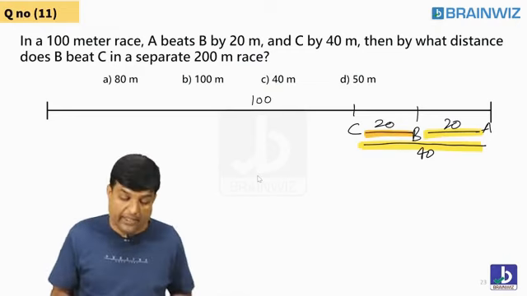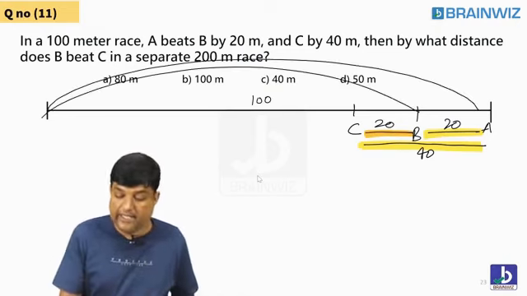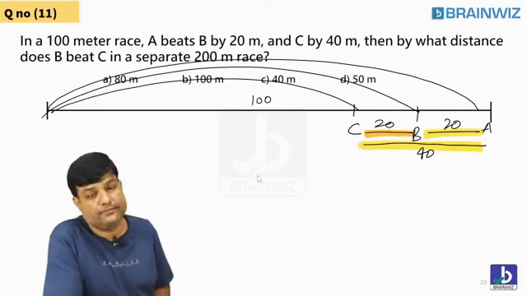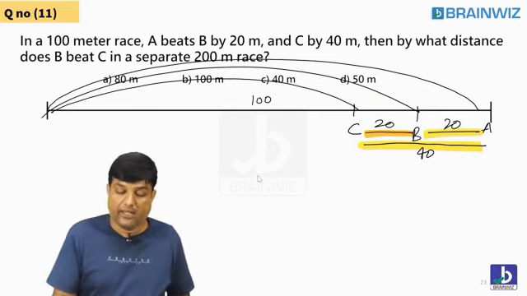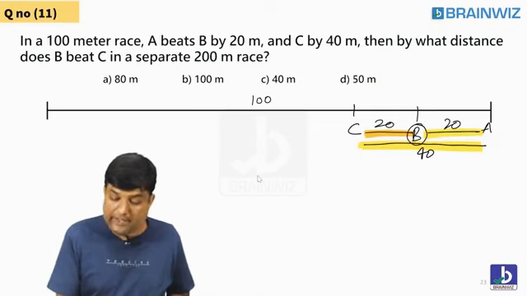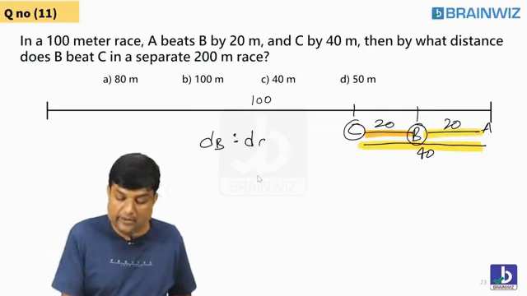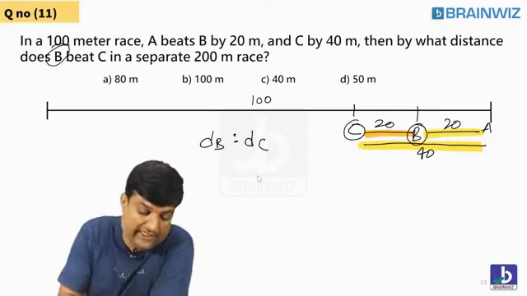Following everybody, chaliye. Means when A covers 100, B covers 80. When B covers 80, C will cover 60. Understanding everybody? Clear? Now listen. What is the B and C ratio? DB is to DC. Why DC? Because the new race is between B and C.